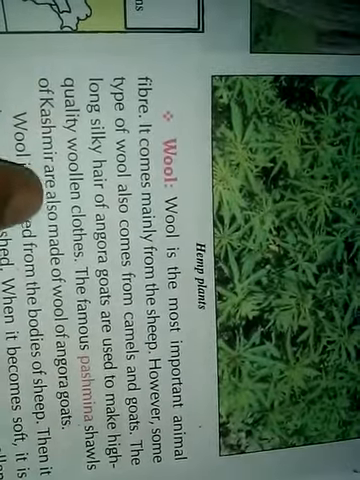Wool is an important fiber which is obtained from animals. It comes mainly from the sheep. However, some goats and camels also yield wool, and the famous wool called pashmina, used to weave pashmina shawls of Kashmir, is also made from the wool of Angora goats.